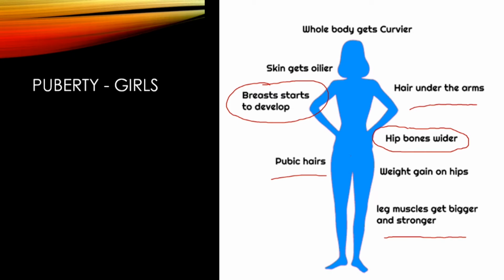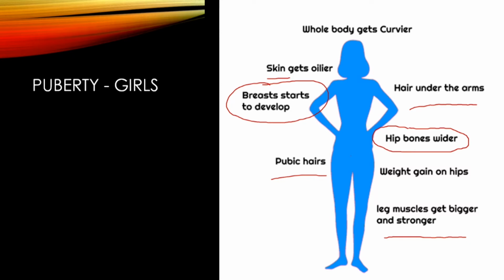We've got skin getting oilier here as well. The breasts are developing as well. The breasts develop just in case the girl becomes pregnant, and therefore she needs to produce milk, and of course the milk comes from the breasts in terms of breastfeeding. So again these are all changes which take place. Also periods will start. The fancy name for periods is menstruation, and she will also start to release egg cells from the ovaries. So these are all changes which take place.